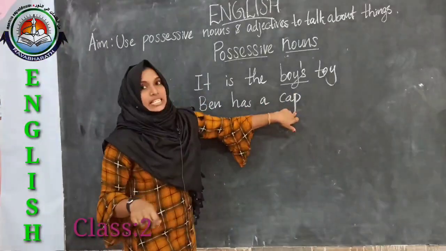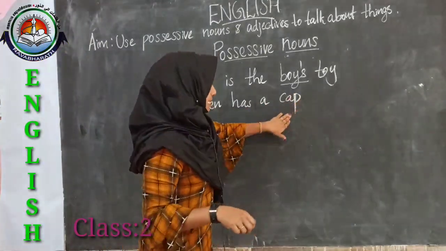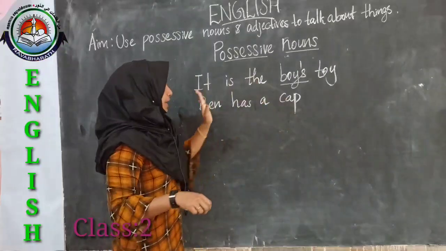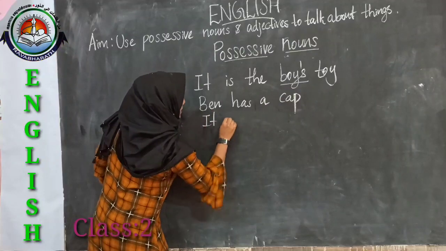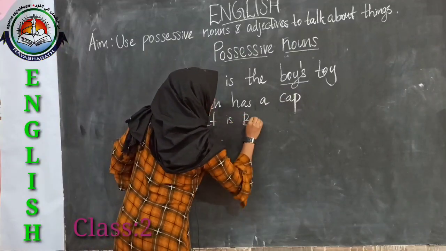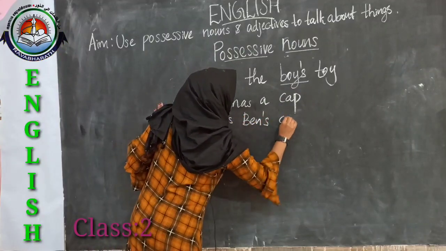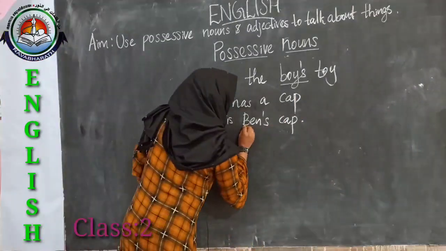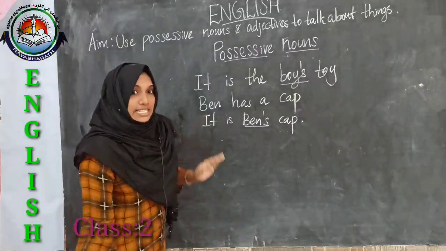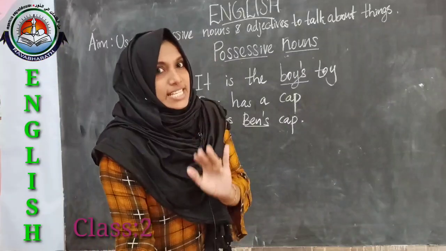This cap is a naming word. This cap belongs to Ben. So we can write, whose cap is it? Yes, it is Ben's cap. So here this Ben is a possessive noun.